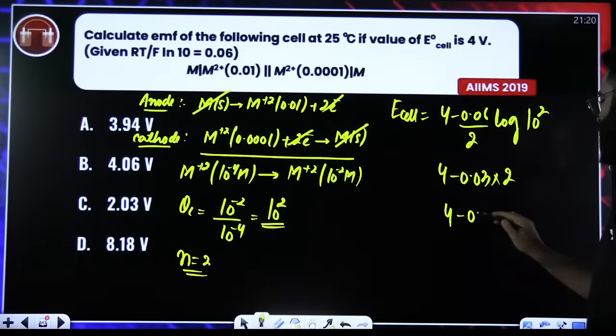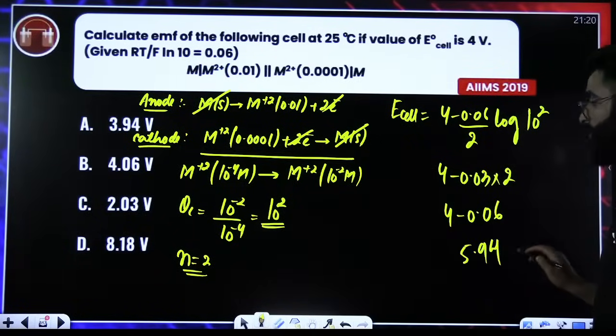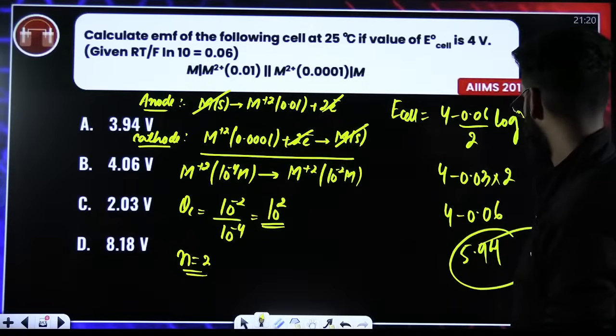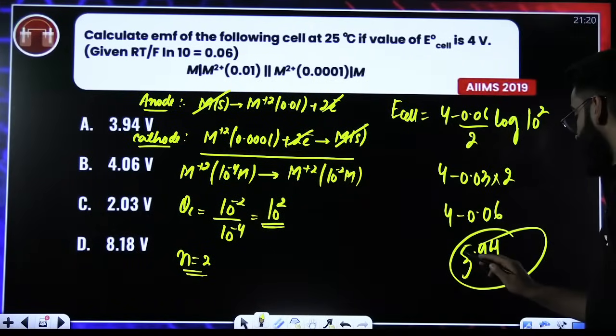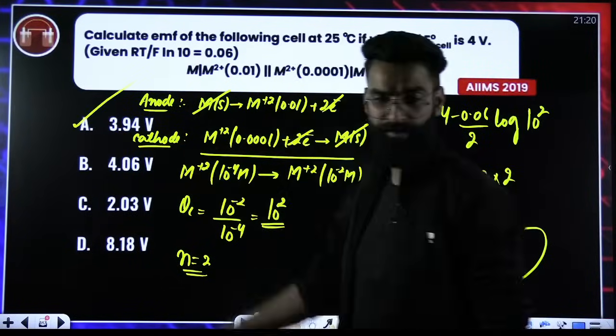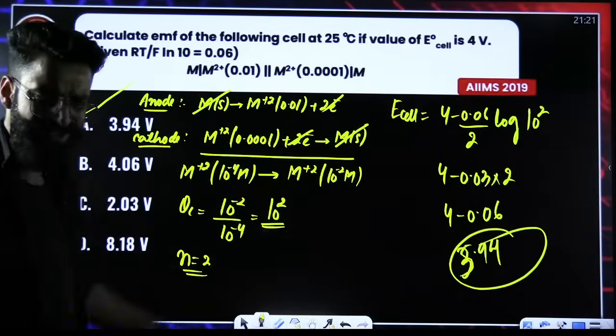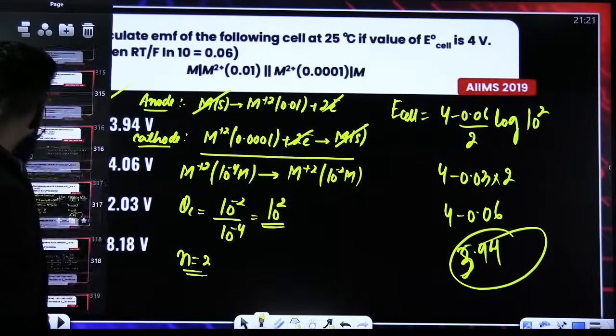So 4 minus 0.06, which will be how much? Which will be 3.94 volts. 3.94 volts is going to be the correct answer of this particular question. It's option A. Simple. Just use the Nernst equation and solve the question. That's all.